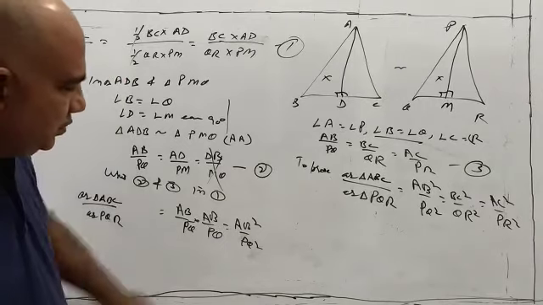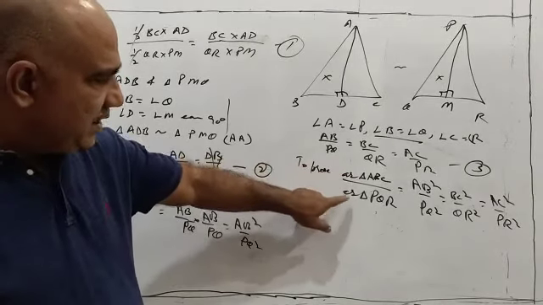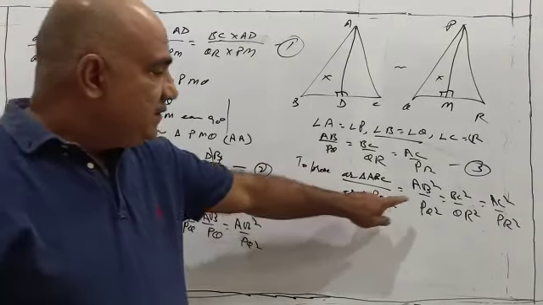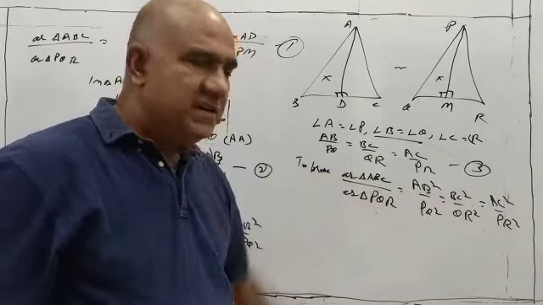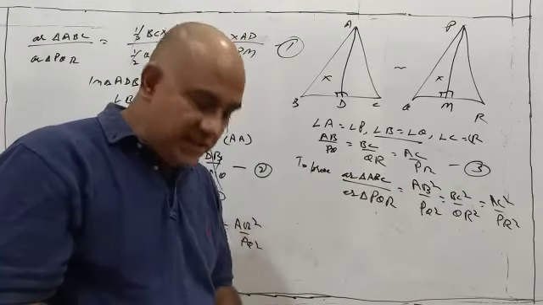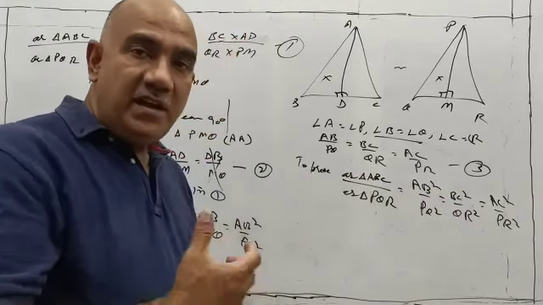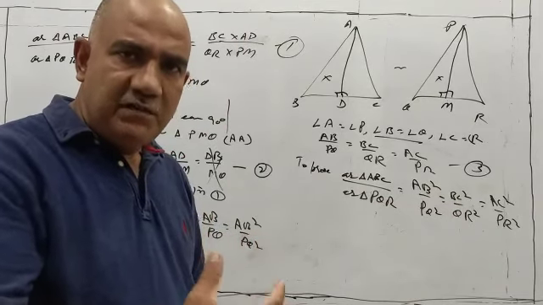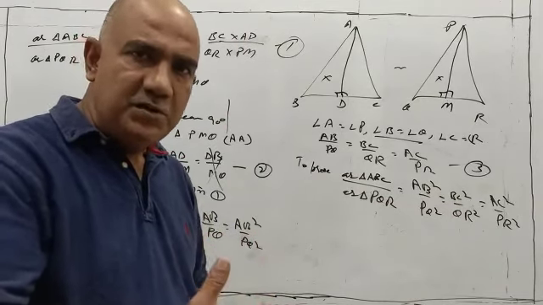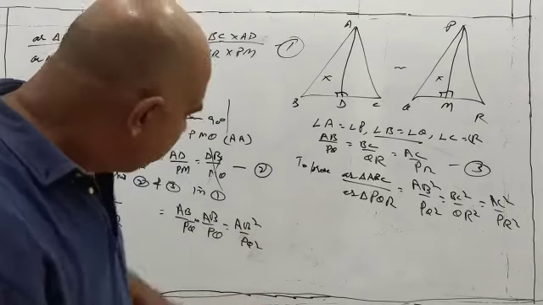Similarly, we can also show that the ratio of the areas of two similar triangles is equal to BC square upon QR square or AC square upon PR square. The statement of this theorem was that the ratio of the areas of two similar triangles is equal to the square of the ratio of their corresponding sides. So that has been proved.